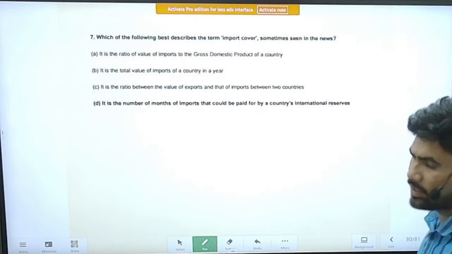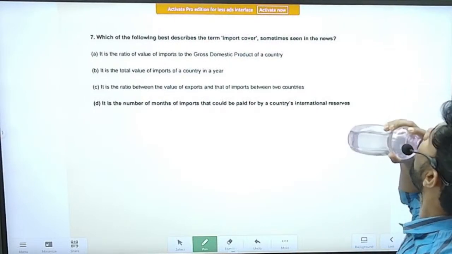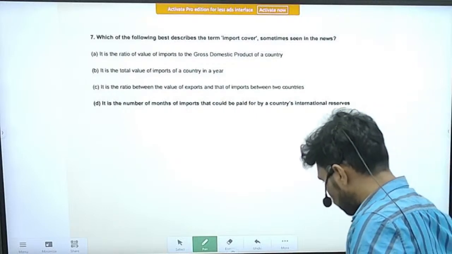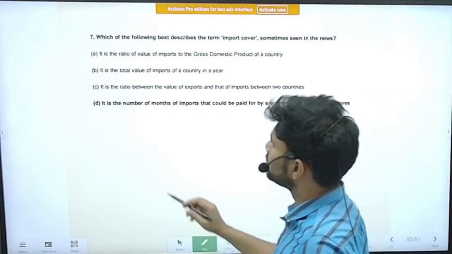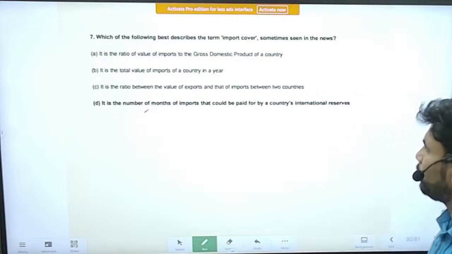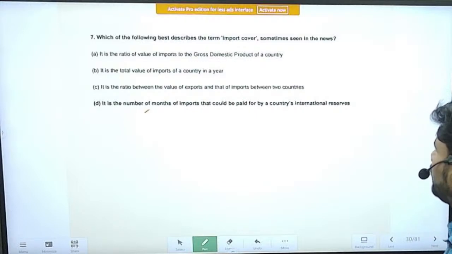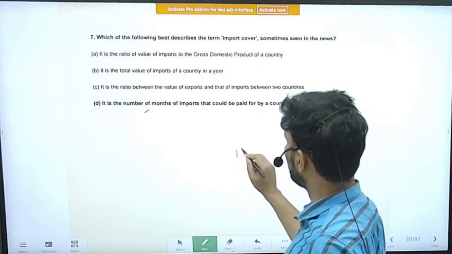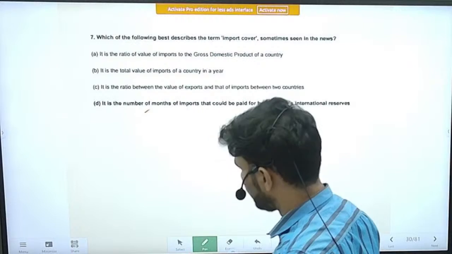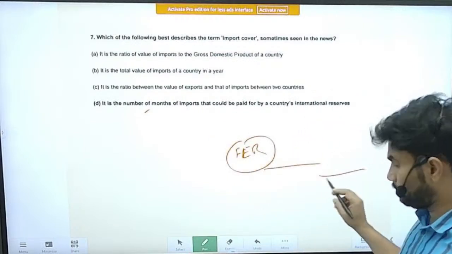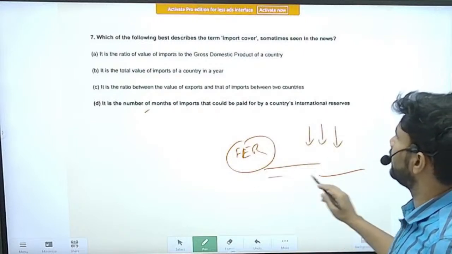Next question, question number 7. Which of the following best describes the term import cover? Import cover is seen in the news. It is something related to the number of months of imports that could be paid for by a country's international reserves. We have our foreign exchange reserves, right? So it is something related to foreign exchange reserves only. For how many months we can pay for the imports from other countries, that is the import cover.